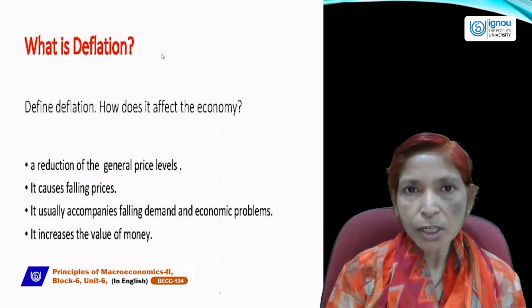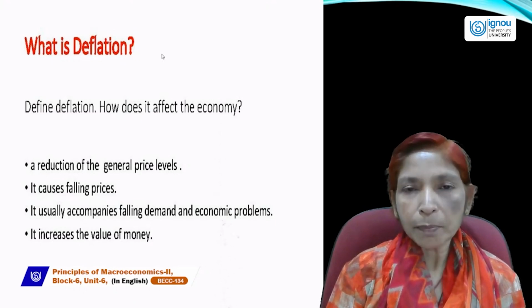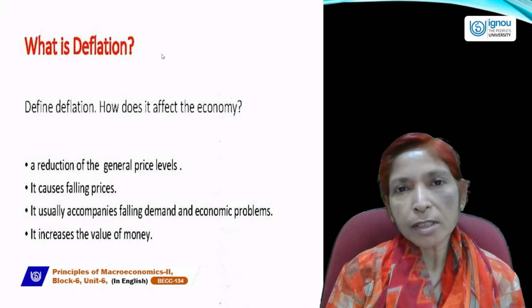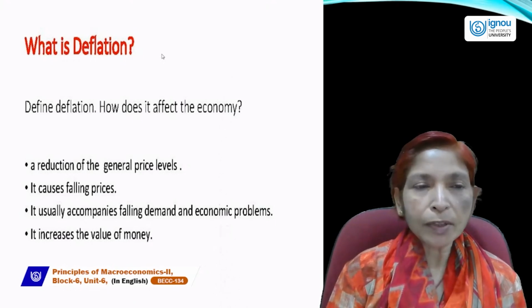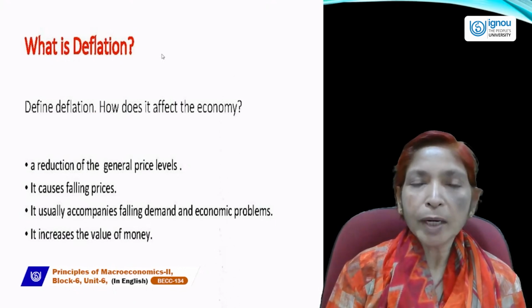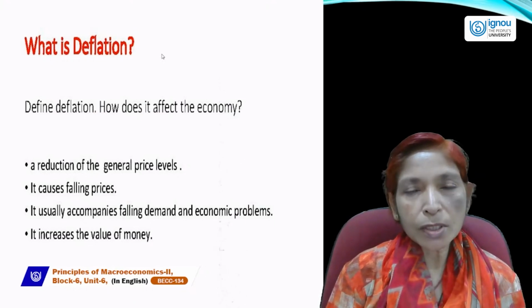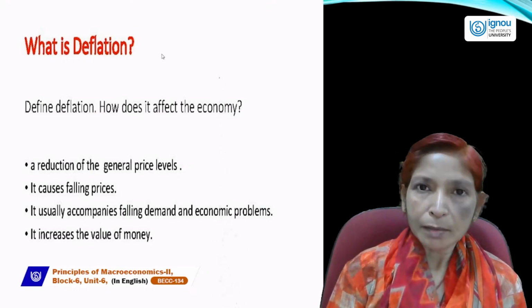In a deflation situation, prices continuously fall for a long time period. When price level falls, producers' profit also falls. It means when the price of the product decreases, producers will be discouraged to produce goods and services. When they do not produce goods and services, then unemployment problems will occur.